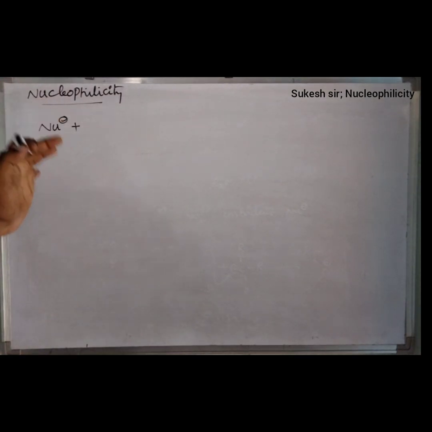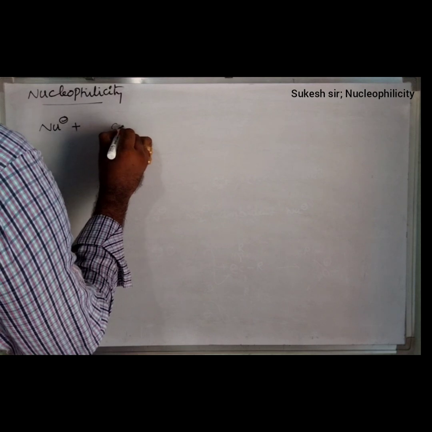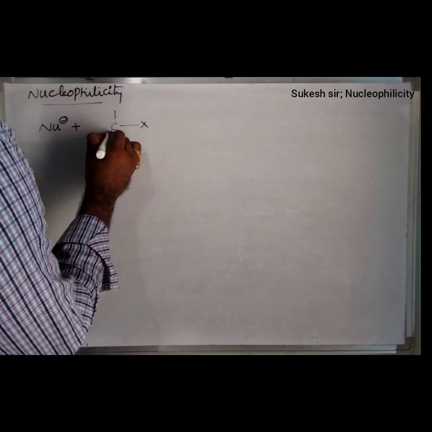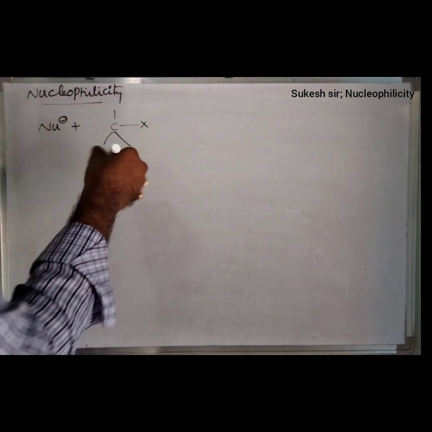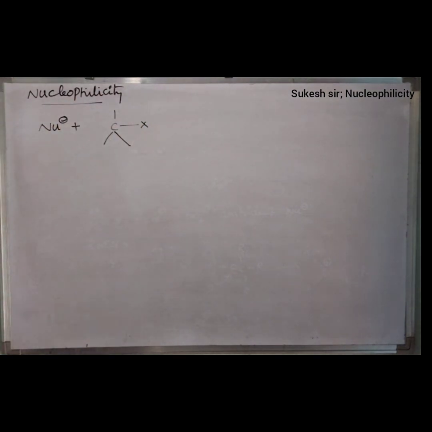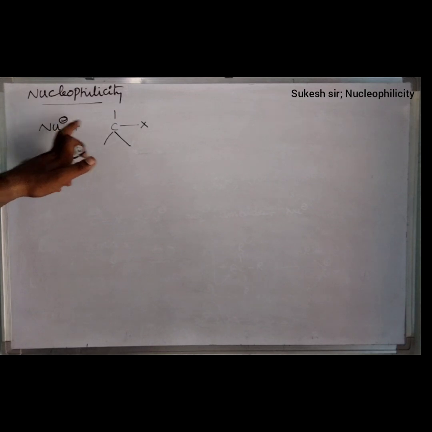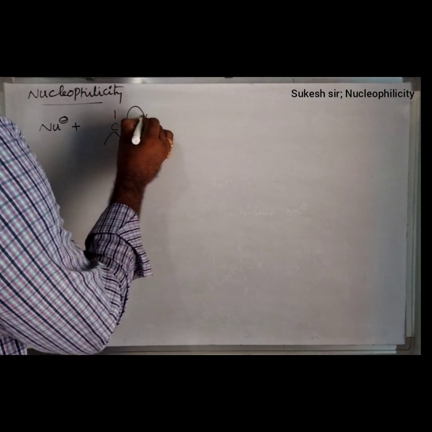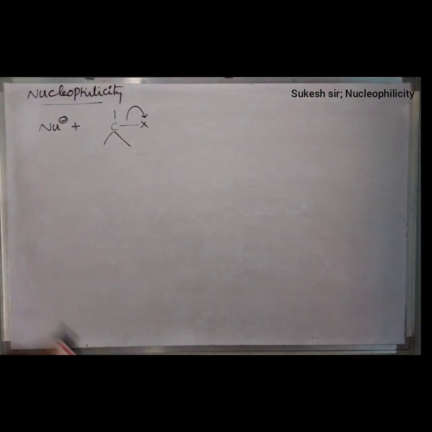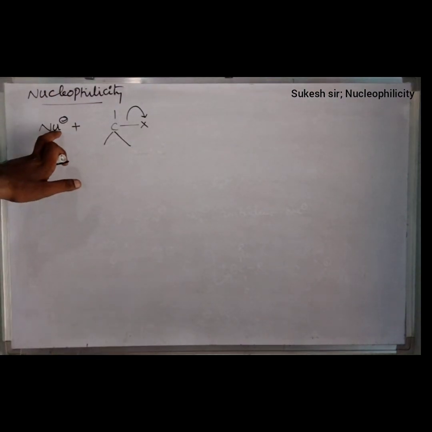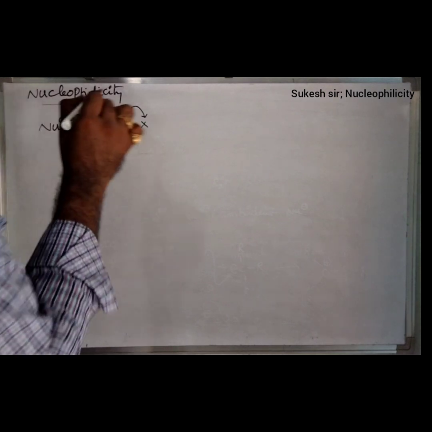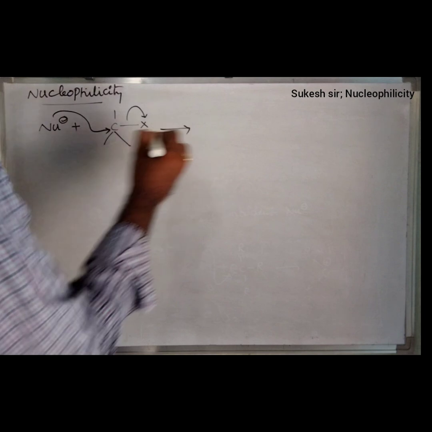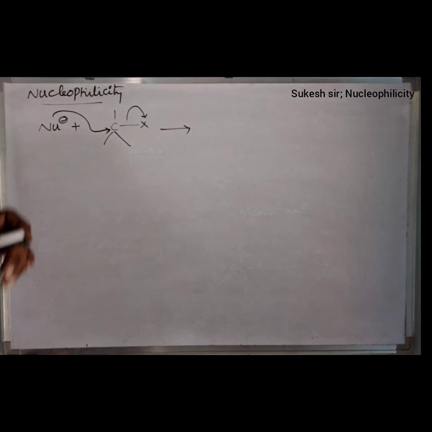Nu minus represents a nucleophile, where carbon atom has 1 halogen atom, carbon valency is 4, therefore the remaining bonds are also possible to attack here. When comparing carbon and halogen, halogen is a highly electronegative atom. If the bond shifts towards the halogen side, the nucleophile having a negative charge has an ability to attack on carbon.